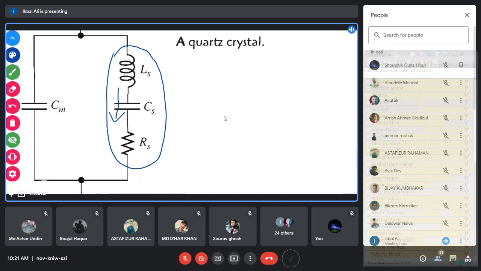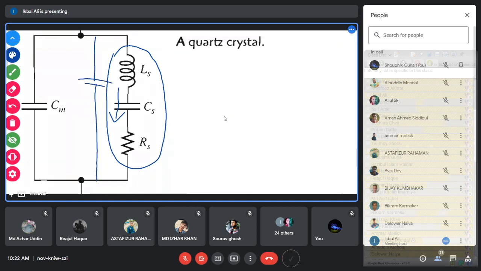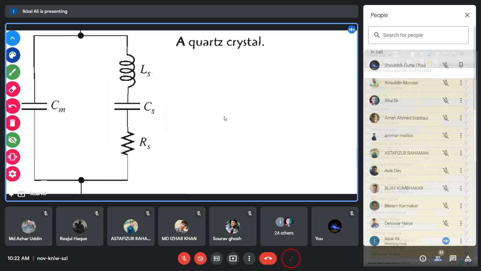If you connect a DC battery across this LCR, then the circuit will not allow any current through this capacitor, because DC current cannot flow through a capacitor. So the circuit will be insensitive to the applied DC voltage. No DC current will flow, so the circuit will not perform anything, and the DC battery does not have to supply any electrical power.